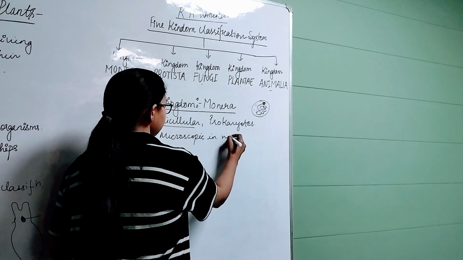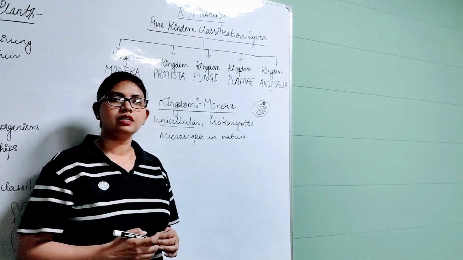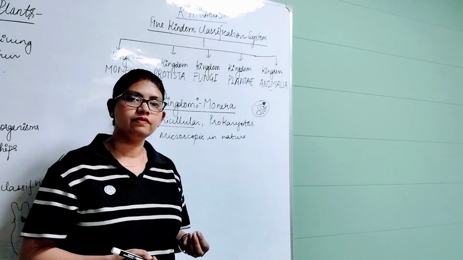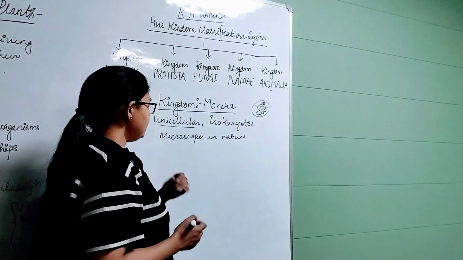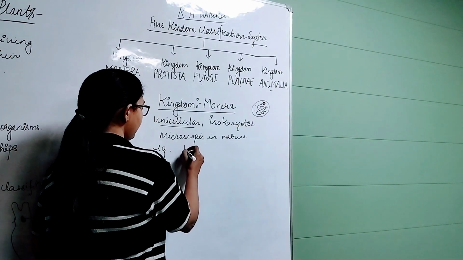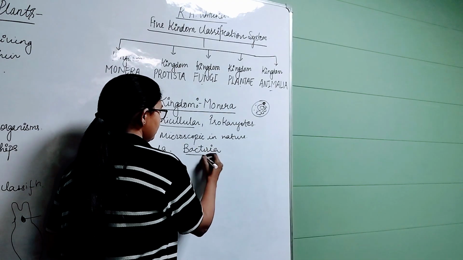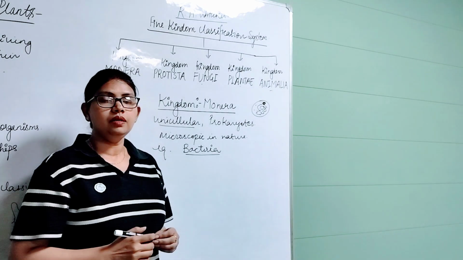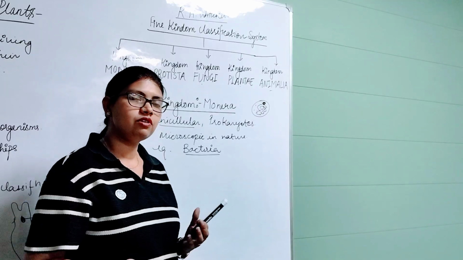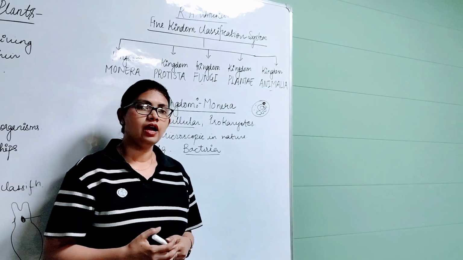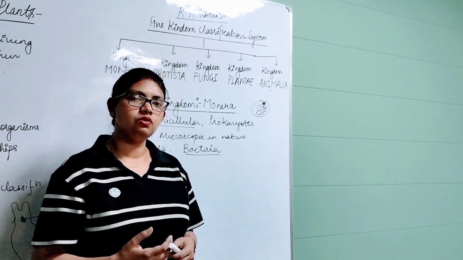Microscopic in nature means we cannot see these living organisms with the naked eye. We require a microscope. An example is bacteria. In bacteria there is no chlorophyll present, because chlorophyll is a characteristic of plants, and with the help of chlorophyll the organisms prepare their own food.